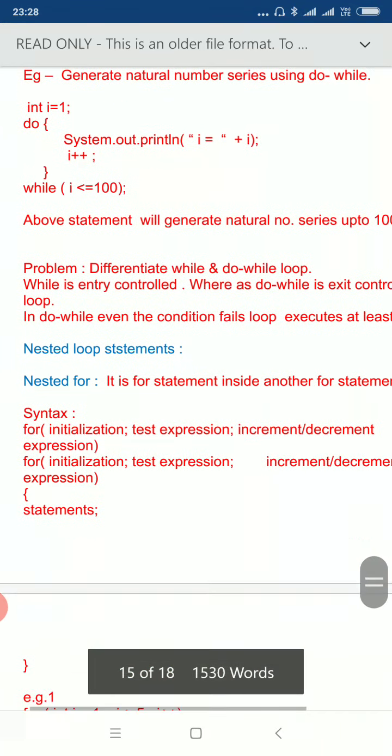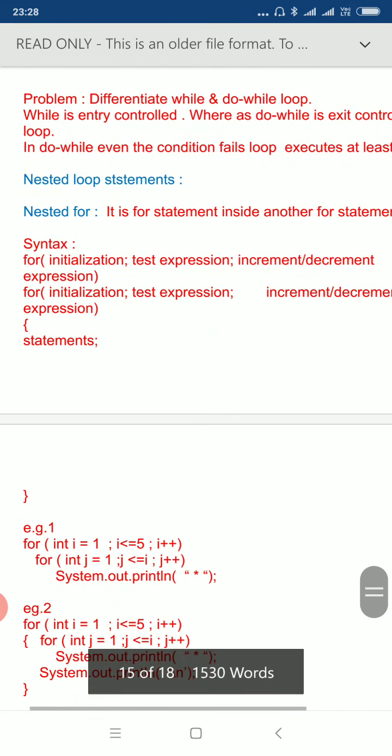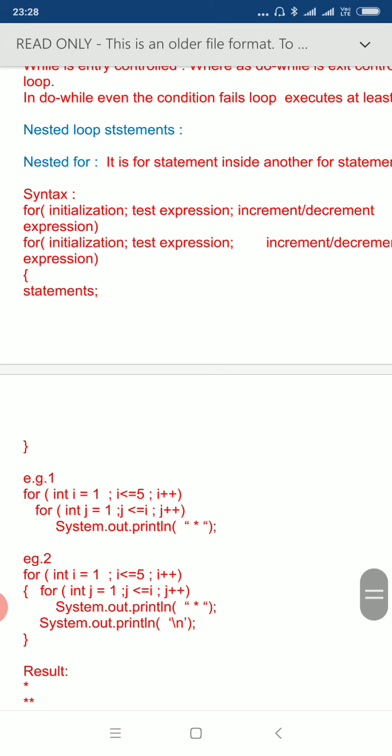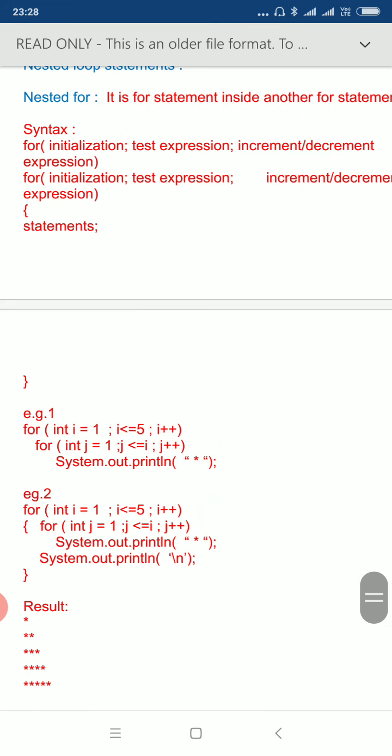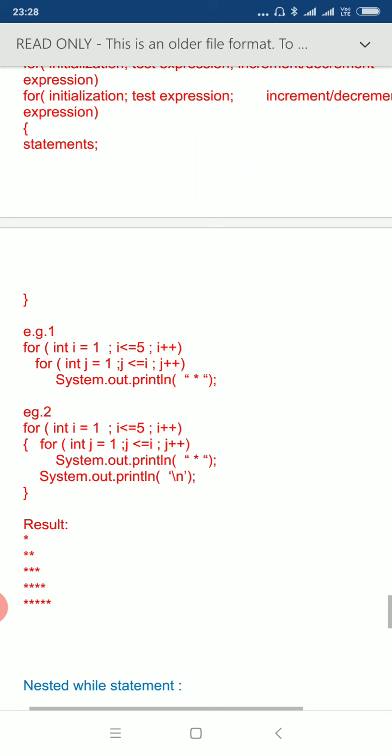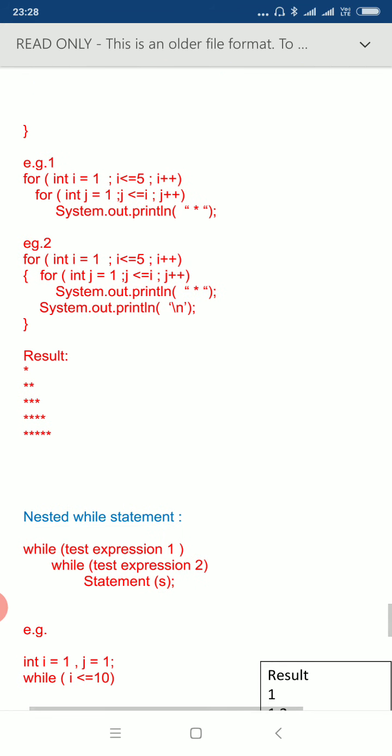Then let's move to the next statement, that is nested for. Nested for is for inside for. Sometimes in some examples or applications we need to use a nested for statement. As you can see in example 1, we have used one for statement inside another for. In example 2 also we have used one for statement inside another for statement. As you can see in the result, first time we have displayed 1 star, then next time we display 2 stars, and then next time we display 3 stars.